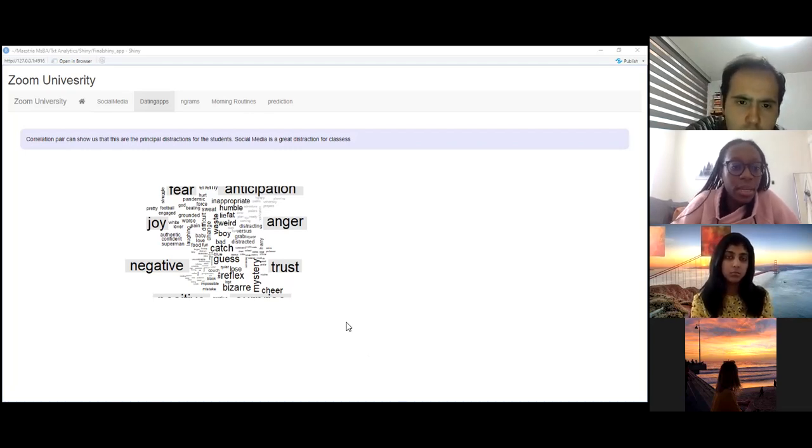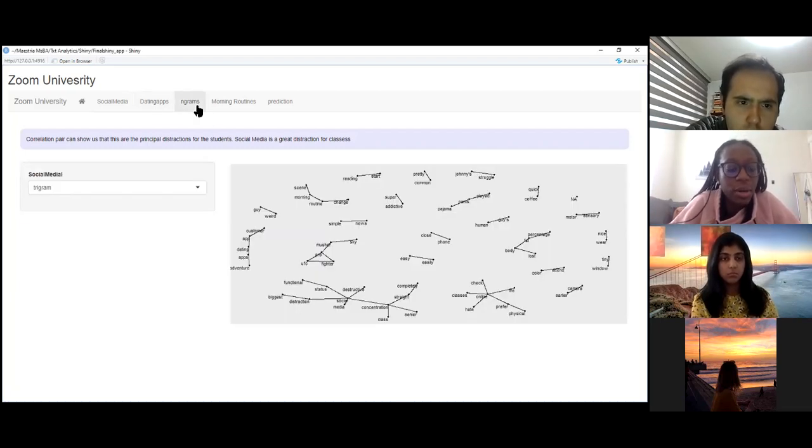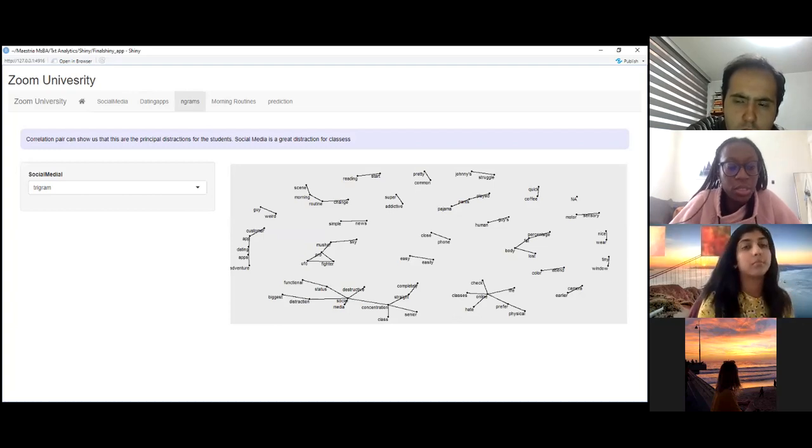And then we ran an Ngram network analysis just to see if our analysis had a backup. So we saw that the words app, social, and online had the most connections within the Ngram network, which means that the word correlations that we ran earlier do have strong correlations with each other because, as you can see, some of the words are repeated within the clusters. I'll be passing it on to Josine now, who will be talking about the morning routines.